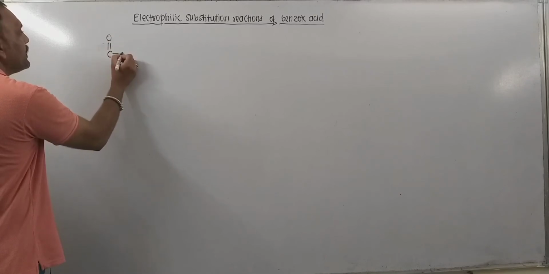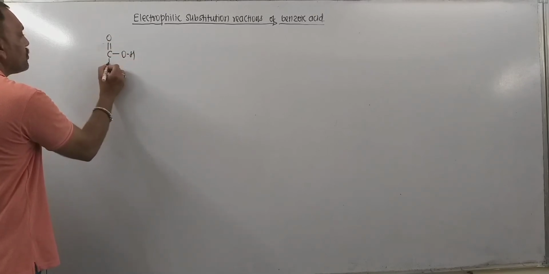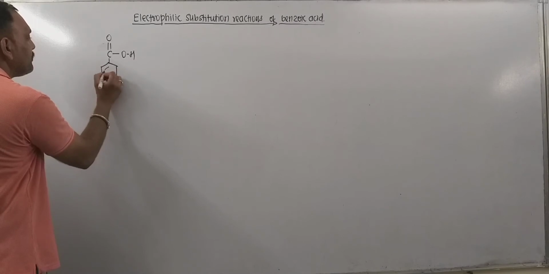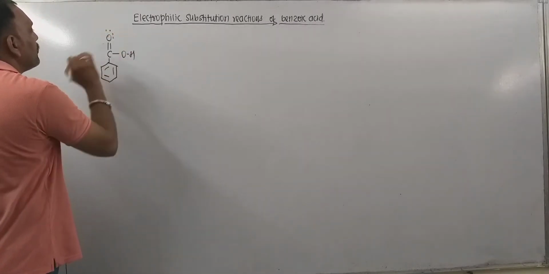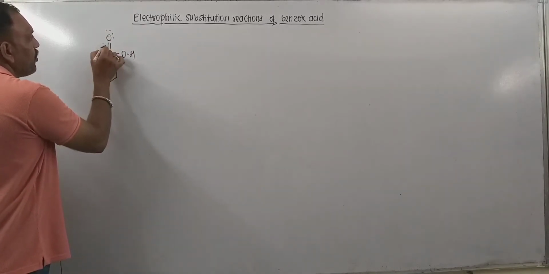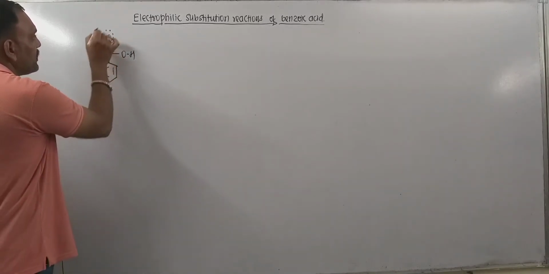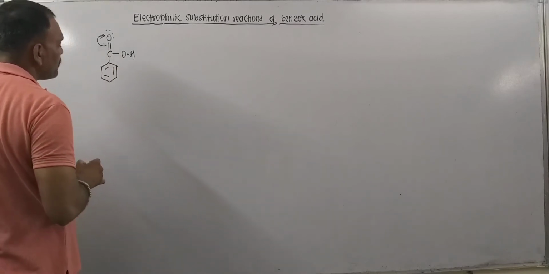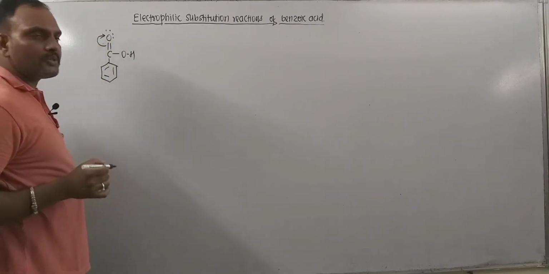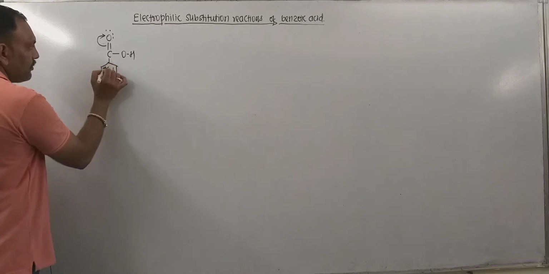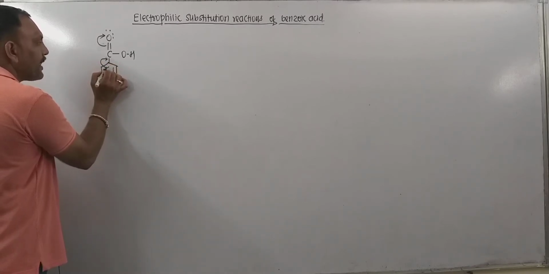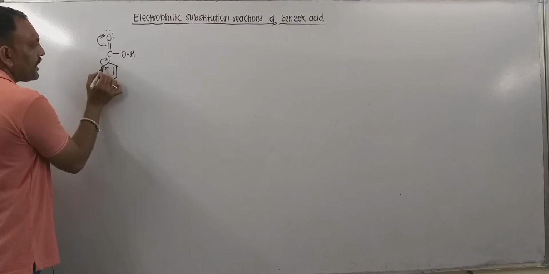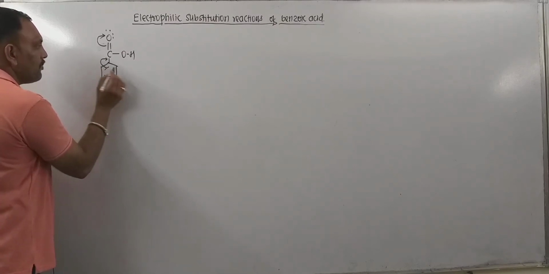So this is the benzoic acid. Now exactly what happens right here? We know very well that oxygen is more electronegative than carbon, so this electron pair gets shifted like this, which leads to a negative charge on the oxygen. And this carbon, in order to nullify its charge, may attract electrons of the ring, I mean pi electrons, like this, so that leads to a positive charge at this carbon.